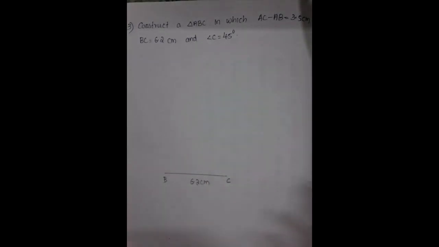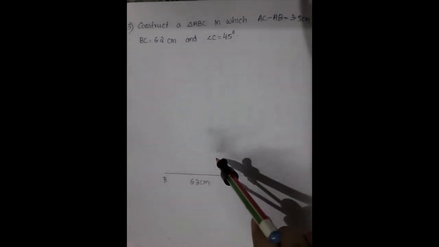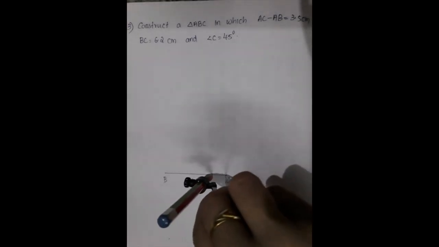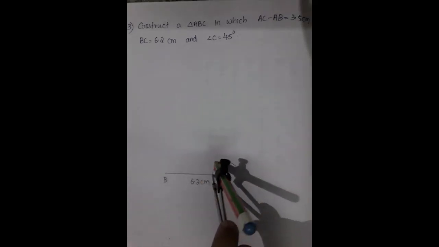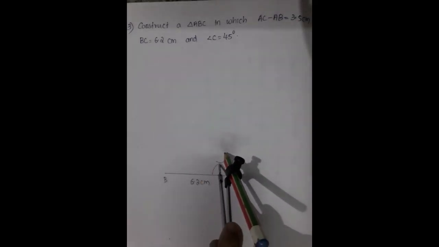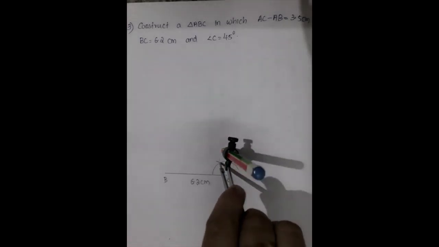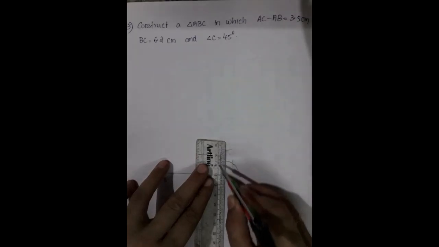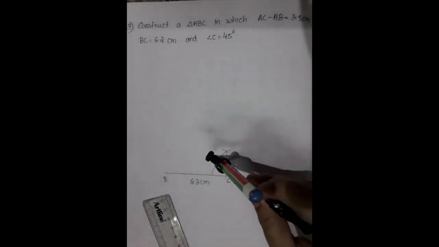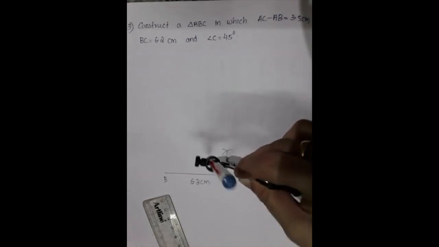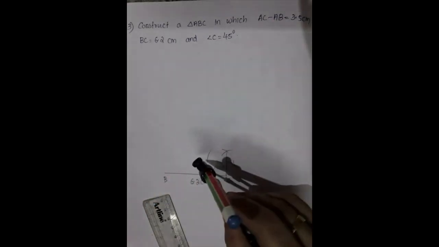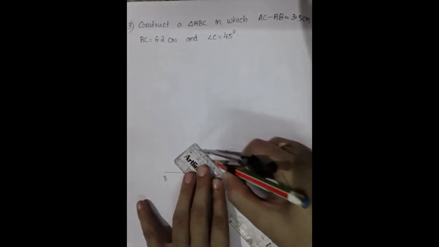Then angle C is 45 degree. So you have to take first 90 degree. First 60, then 120, then 90, then we need 45. So this much. So this is our 45 degree.